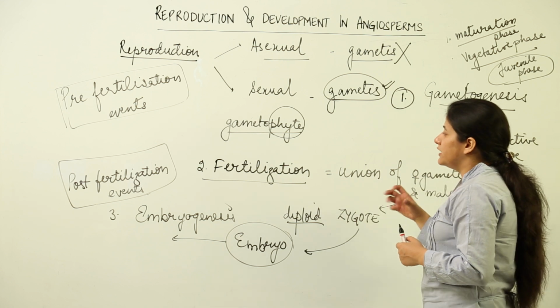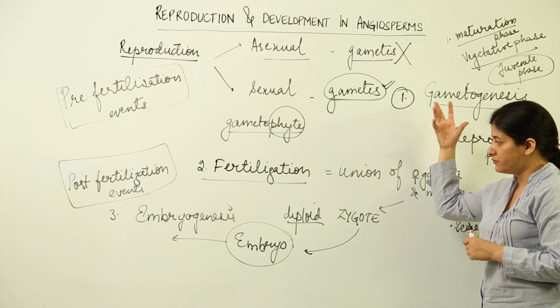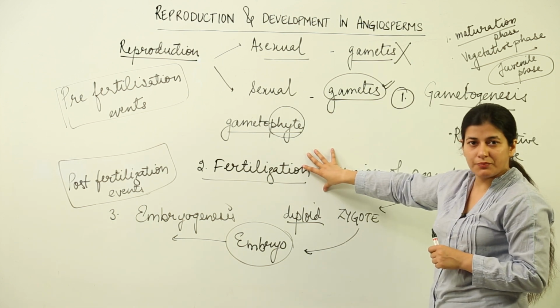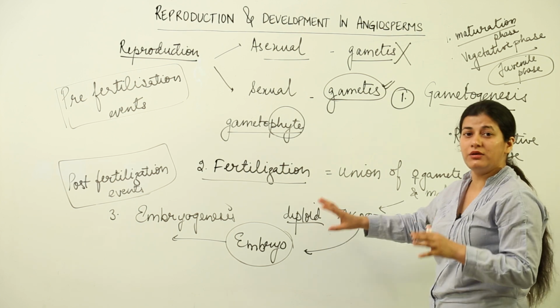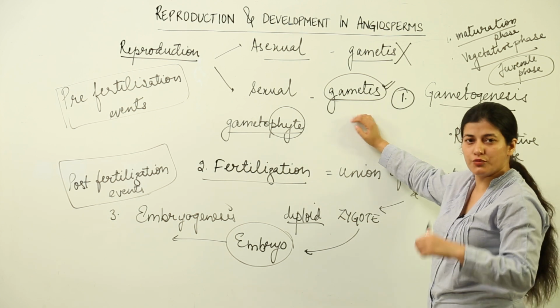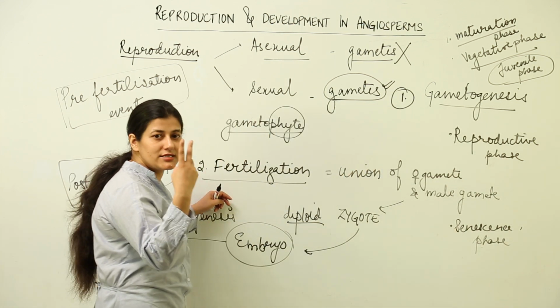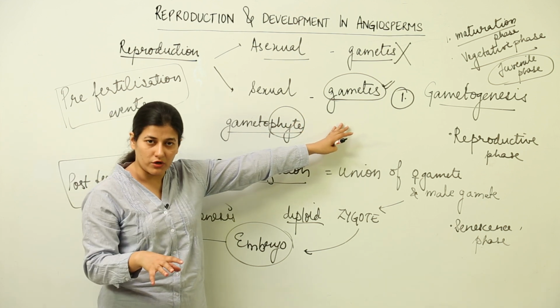The other thing you have to remember is that gametogenesis is a term to be crammed. Then gametophyte. Fertilization is the process resulting in a zygote, which has to be diploid by any means. Gametes have to be haploid by any means, whether it takes a mitosis or a meiosis, to form haploid gametes, the organism would undergo that process.